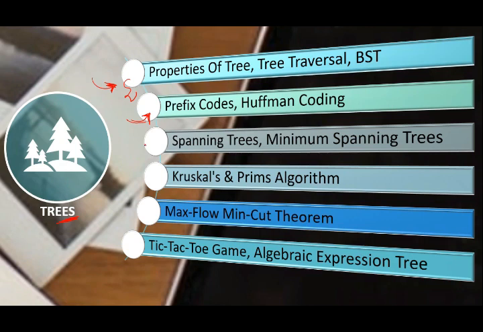Then the real life applications of trees are finding the minimum spanning tree and finding the cost of the minimum spanning tree. The algorithms used for that are Prim's and Kruskal's algorithm, and the Max-Flow Min-Cut theorem. Now this is used for solving the transport network problem, and some of the case studies are the tic-tac-toe game and the algebraic expression tree.